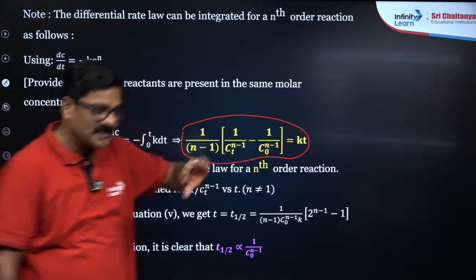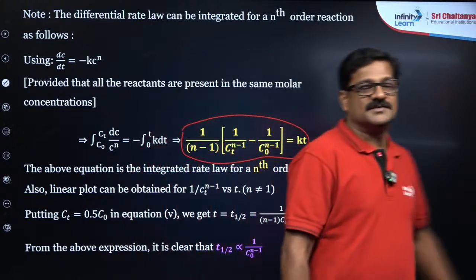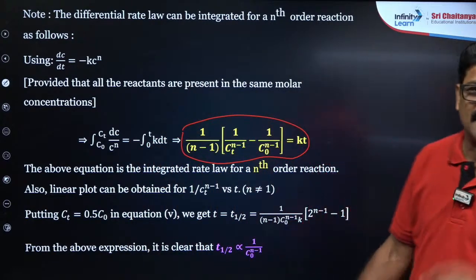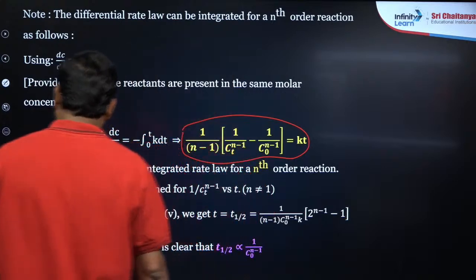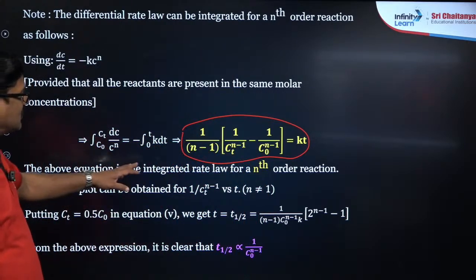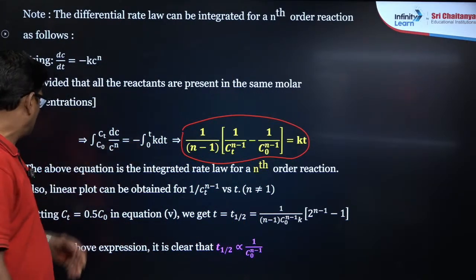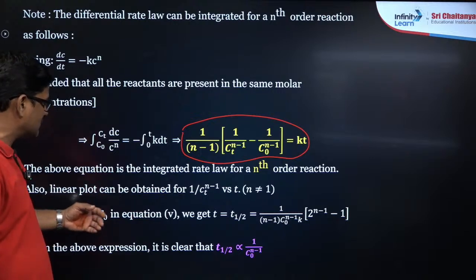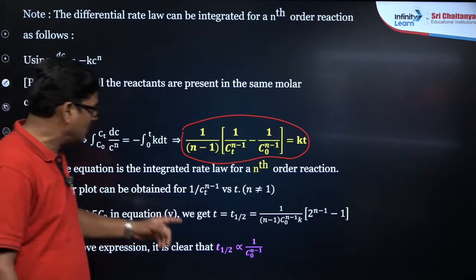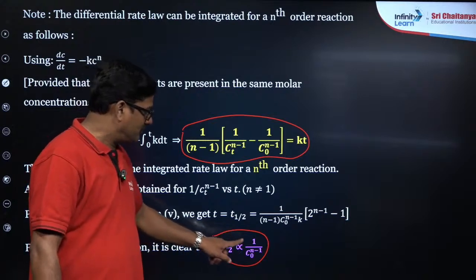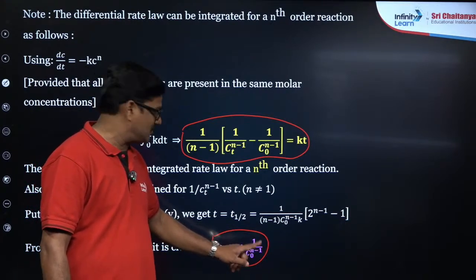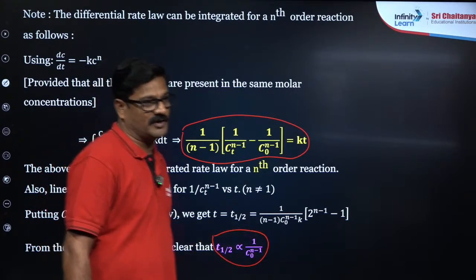We have seen the detailed picture about zero order and the first order. This is all about the nth order. The above equation is the integrated rate for the nth order, and from the expression it is clear that t half is proportional to 1 upon C naught power n minus 1. This is also very important.